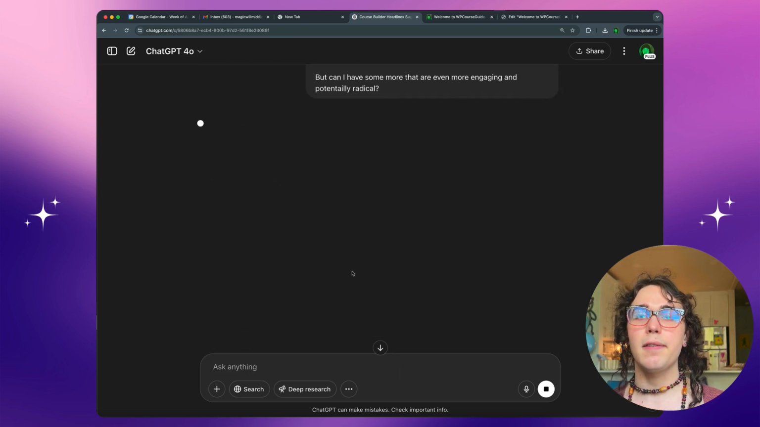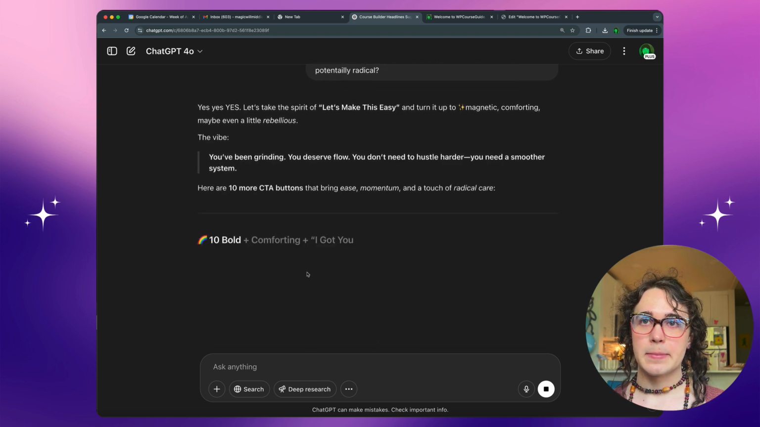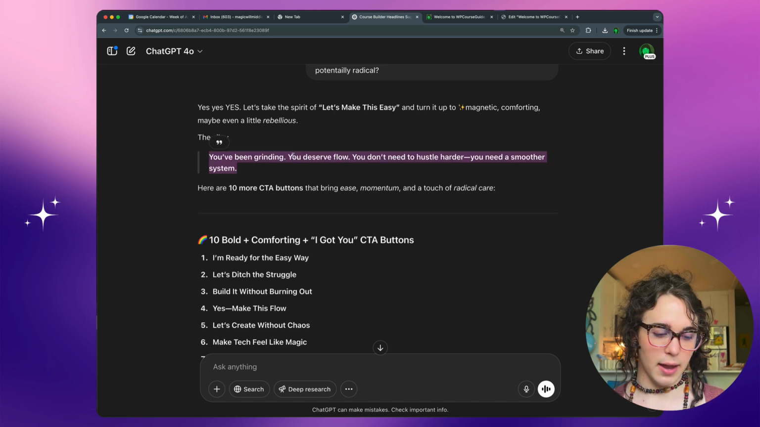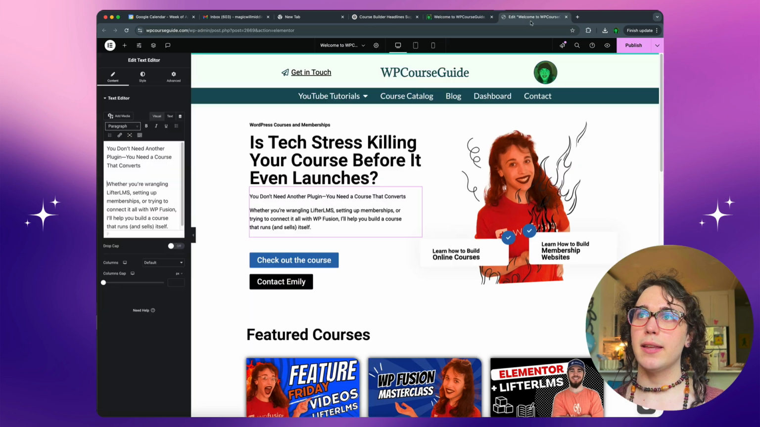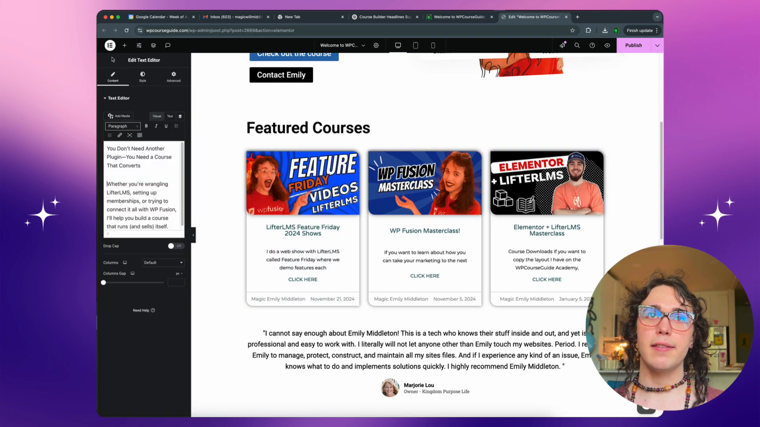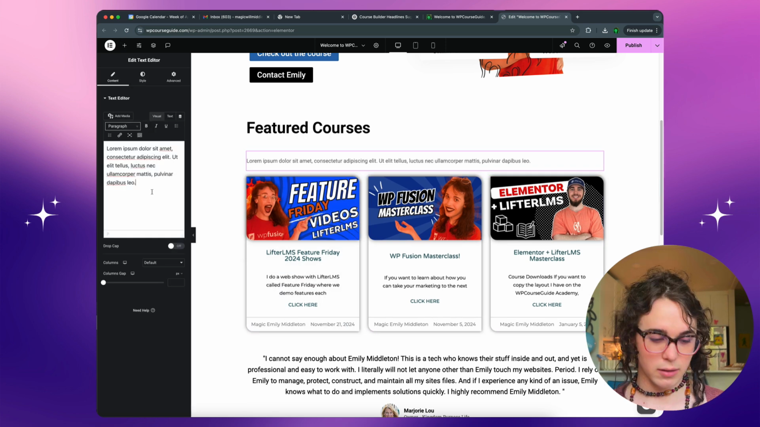Let's see what it says. The vibe is that you've been grinding, you deserve flow, you don't need to hustle harder, you need a smoother system. I like that. I like that a lot. I think we're just gonna put that as a text box separately on the page because that's just such a good line of text.